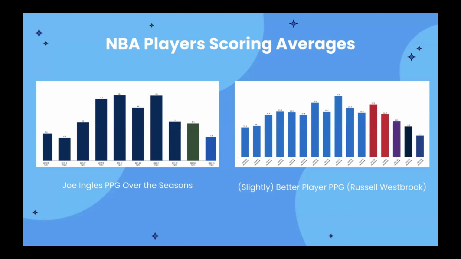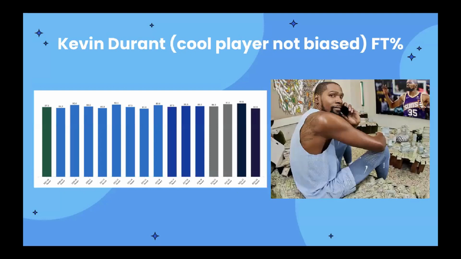We see that his points per game over the years has increased when he's in his prime, when he's getting better, but then starts to decrease or plateau after a while. Same with a slightly better player, let's say Russell Westbrook: his points increase and then plateau, kind of similar to the COVID cases earlier. Also, in free throws, for example, not just scoring, we see someone as great as Kevin Durant, one of the GOATs, right? His free throw percentage gets stuck at 90. The growth is not as much, and it gets stuck and plateaus there.